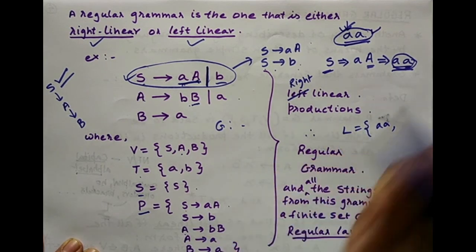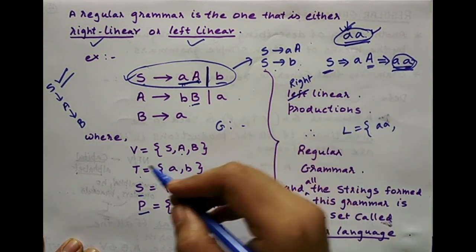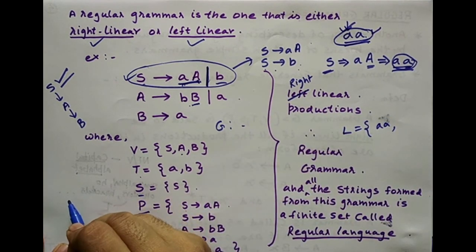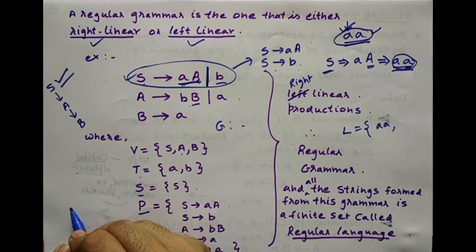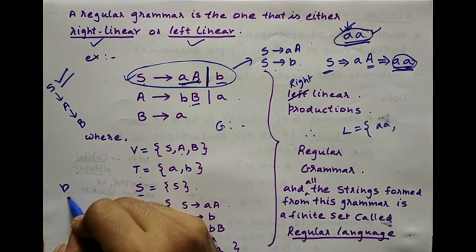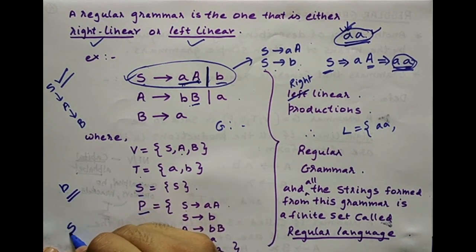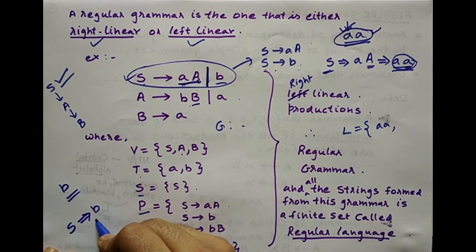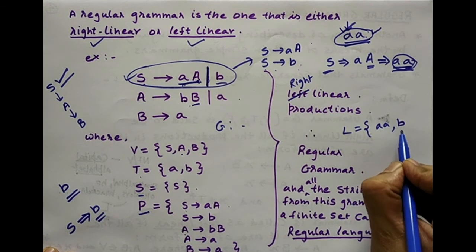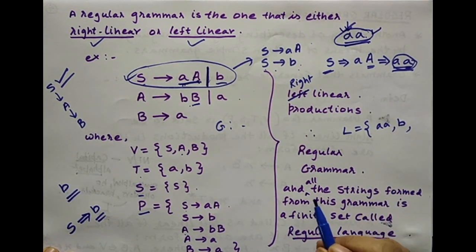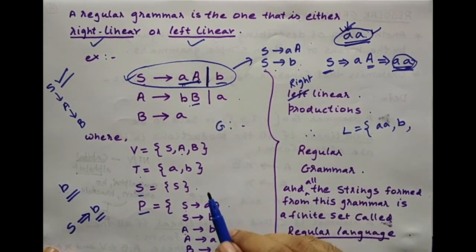Similarly, you may take another string. For example, say small b. Suppose b is a string. Now, does b belong to the language? Yes, because right from the start symbol I can directly replace it with b. So b is another valid string in the language.